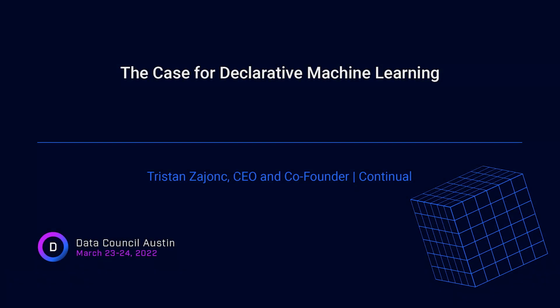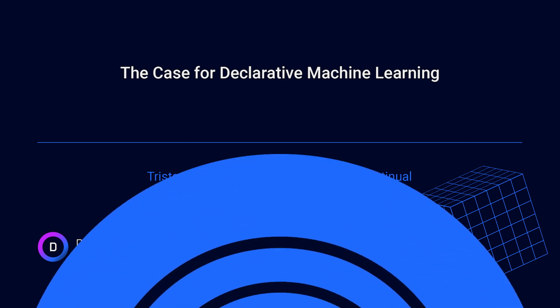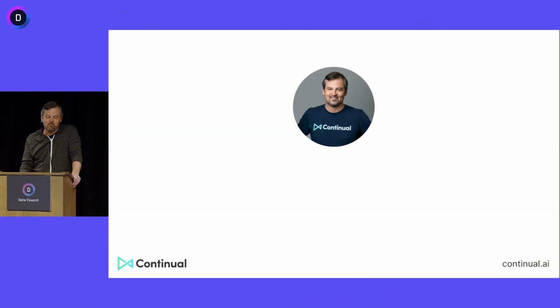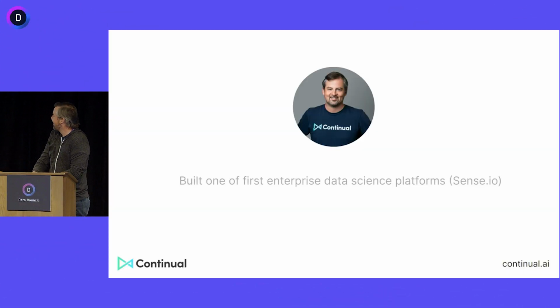All right, so this talk is the case for declarative machine learning. My name is Tristan Zients, and to kick things off, who am I? So that's me. Look better there than here.